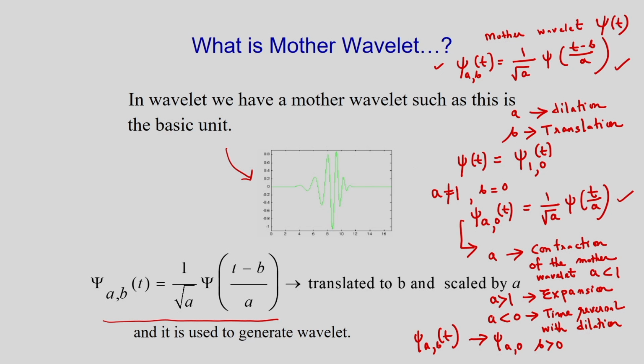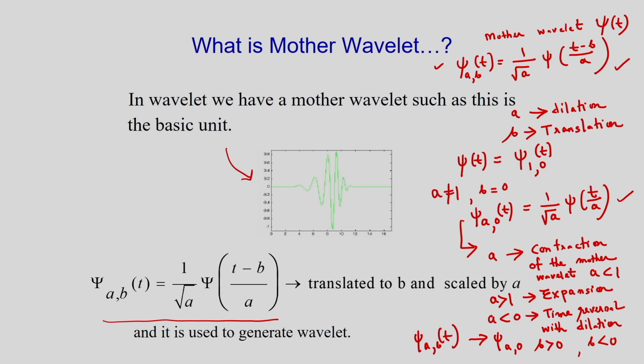On the other hand, this function is shifted to the left along the time axis by an amount b when b is less than 0.